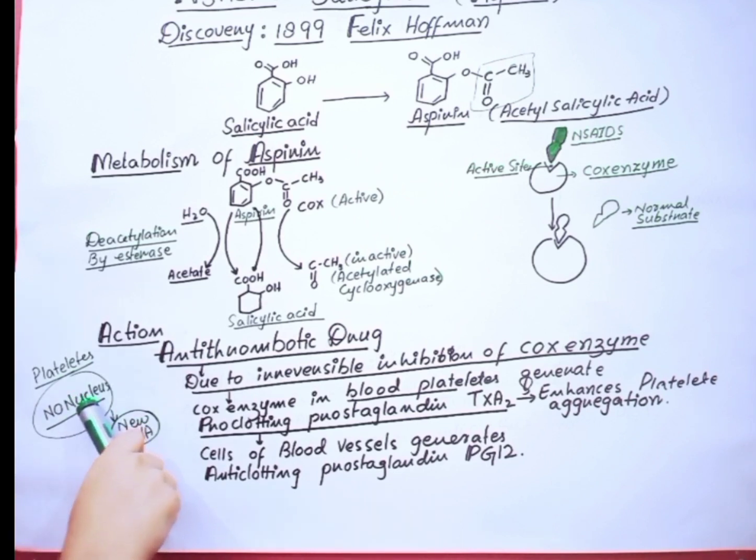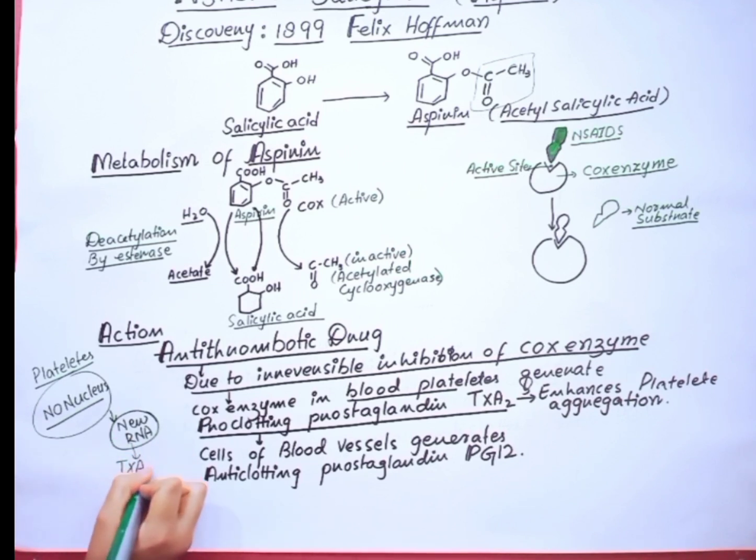When their COX enzyme are inhibited by aspirin, they couldn't generate thromboxane A2, while the cells of blood vessels generate COX enzyme and provide anti-clotting function continuously.